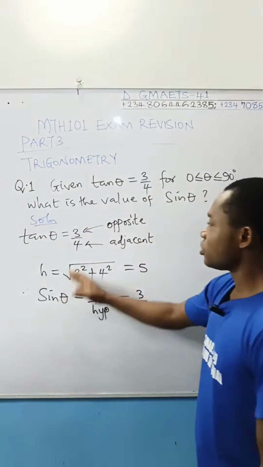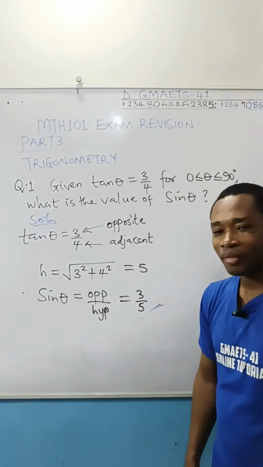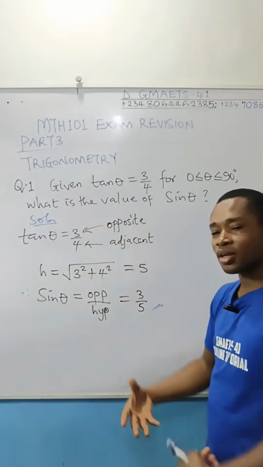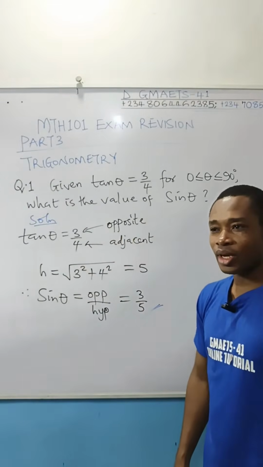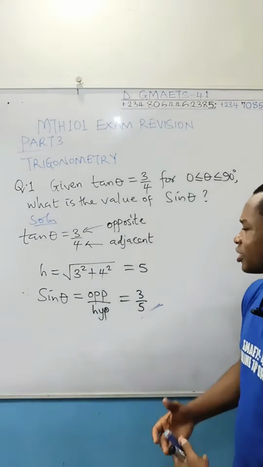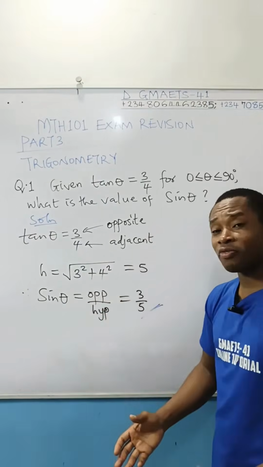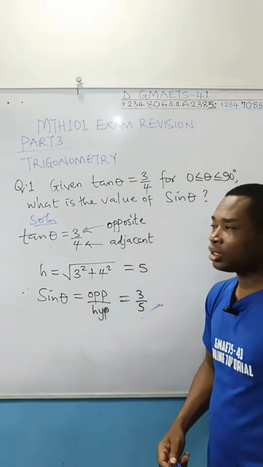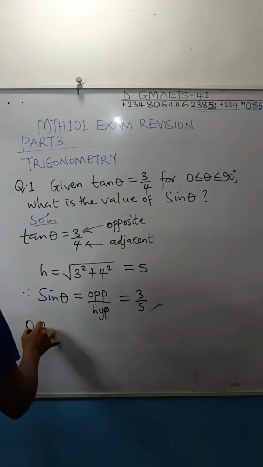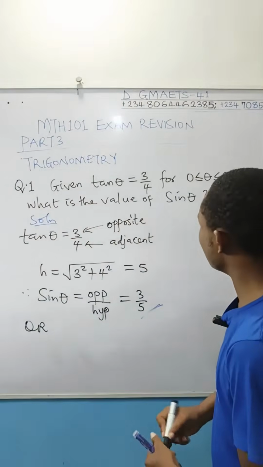Now, if you don't want to use this approach, the choice is yours. But I don't know which one is even faster. It's all dependent on how well you understand this concept. That's the truth. Assuming you don't want to use this approach of Pythagoras theorem directly, this problem can still be solved using another approach, the Pythagorean identity.